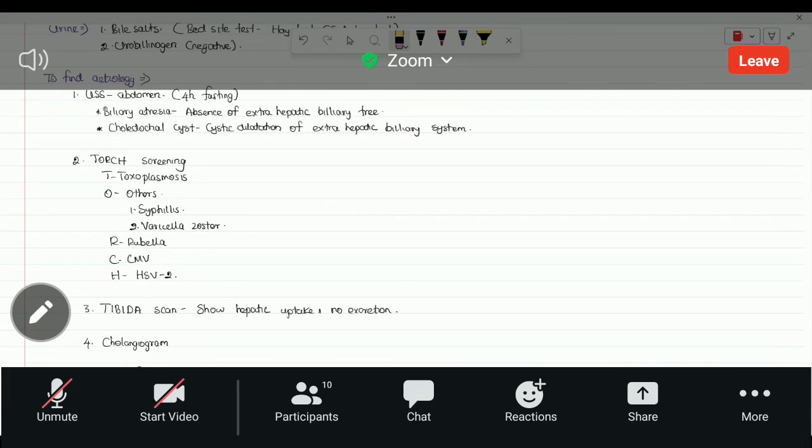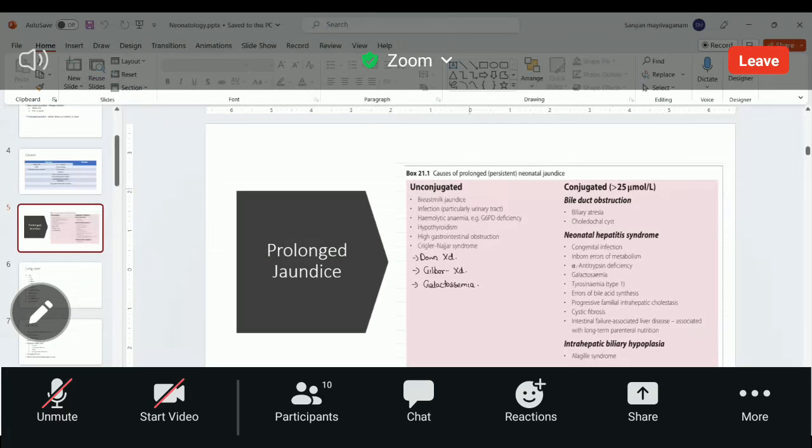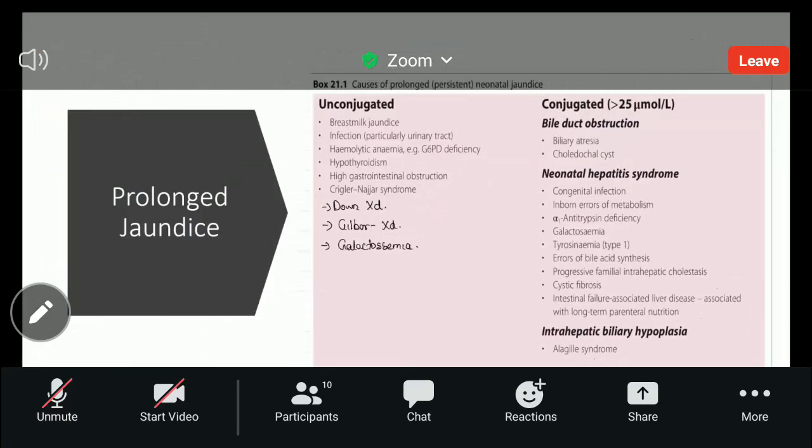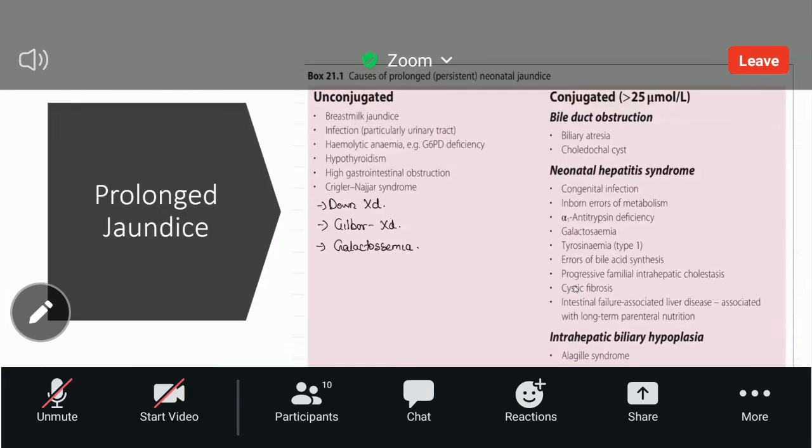Okay. Another cause is galactosemia. If you do the urine test for galactose, it will be positive. But I think you won't get those causes. So these are the causes I am mentioning here. You can see a lot of causes. You may need these causes just for the MCQ.